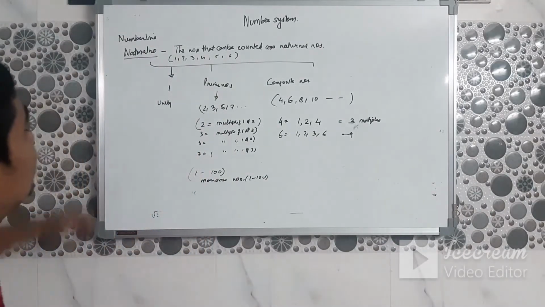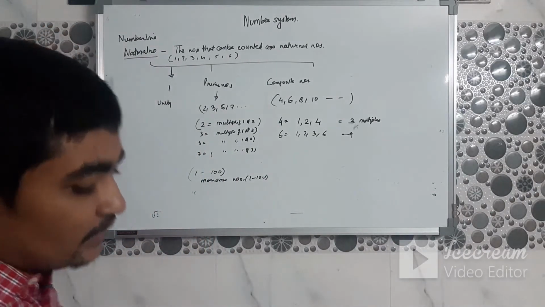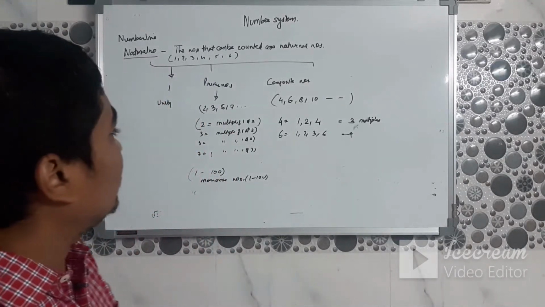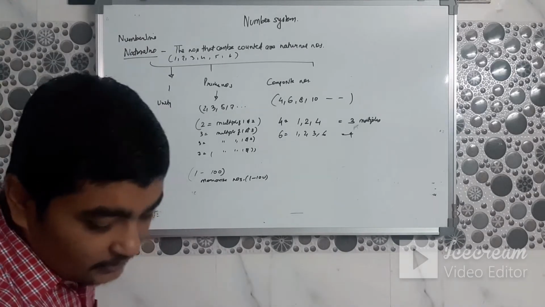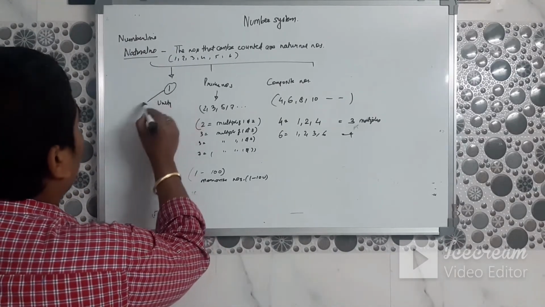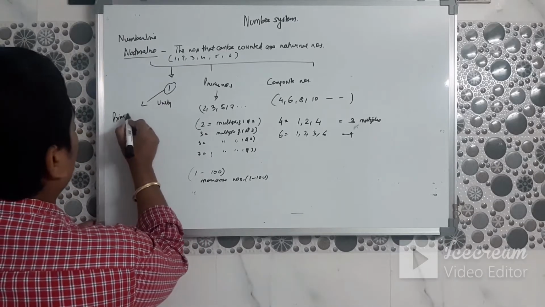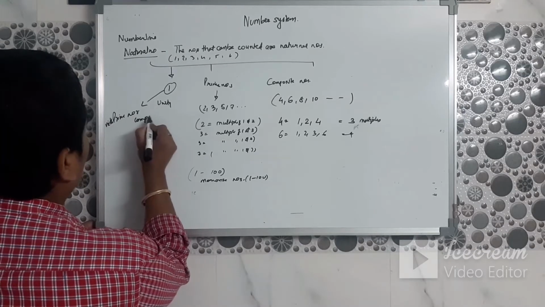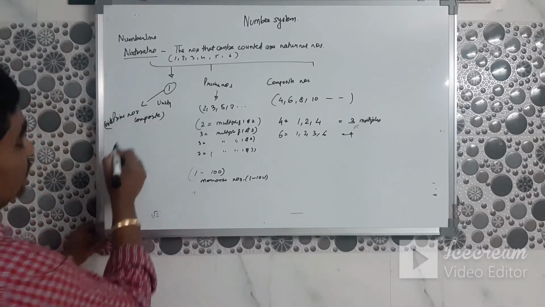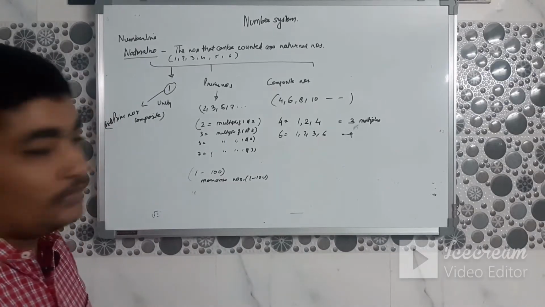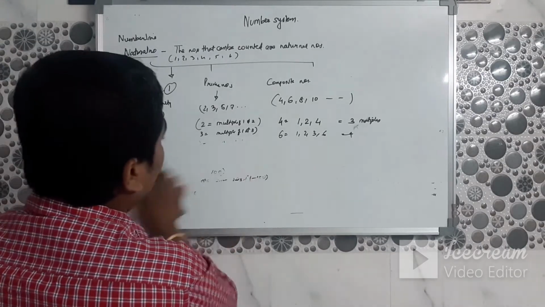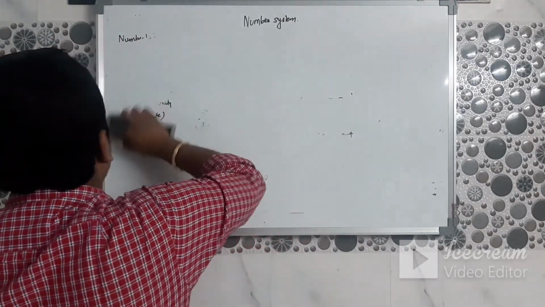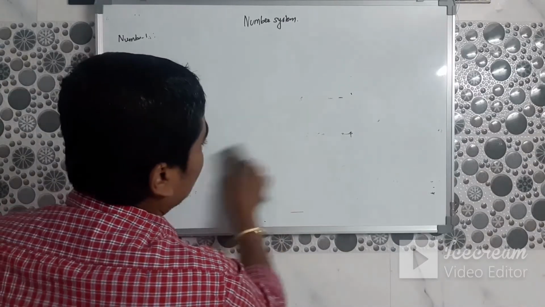So make a note of what a natural number is. Natural numbers are numbers that can be counted: 1, 2, 3, 4, 5. Natural numbers are divided into 3 types: unity, prime numbers and composite numbers. Unity, because 1 is neither prime nor composite. If you have understood, I am just clearing this off. You have understood natural numbers.